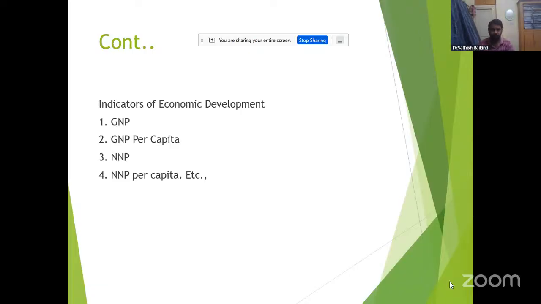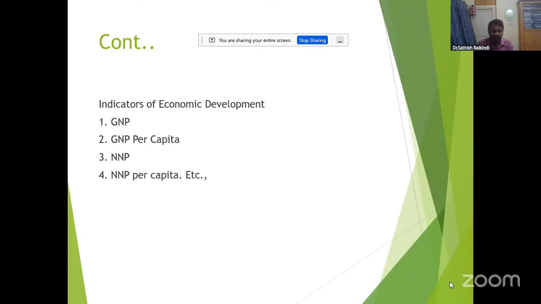That is the reason after GNP, the second important indicator, what here? GNP per capita income. So due to GNP ignoring some issues, per capita income is there. Per capita income is a better indicator than GNP. What is per capita income? Per capita income means the average income of a country, of a person. Average income means per person income in a particular country.